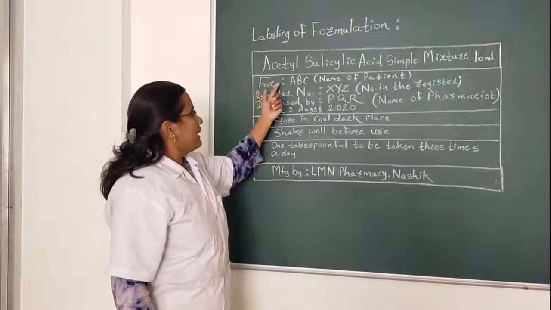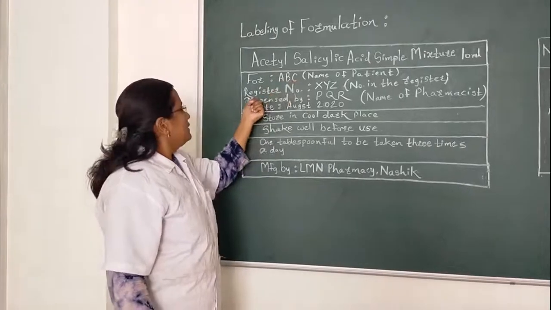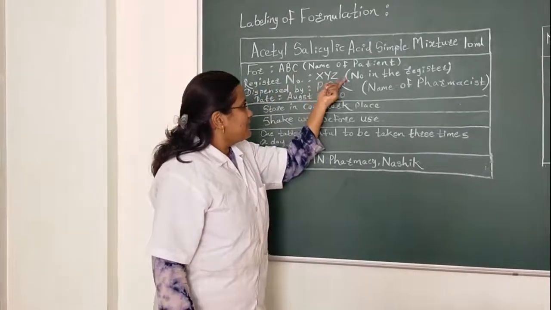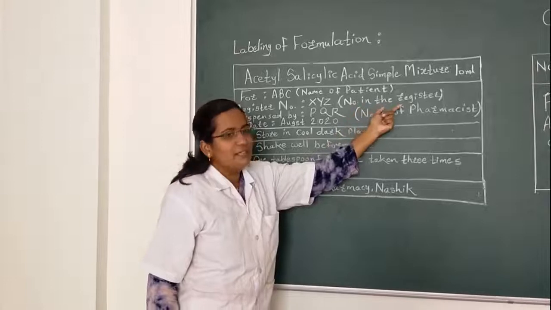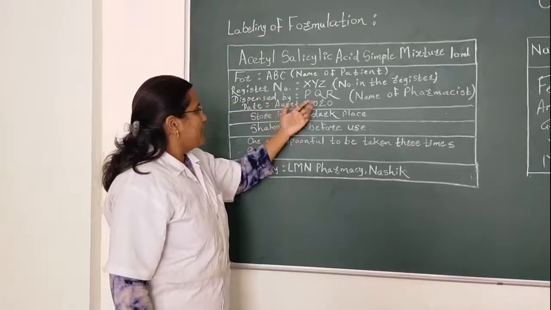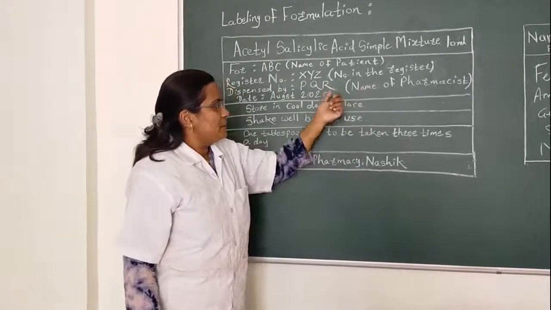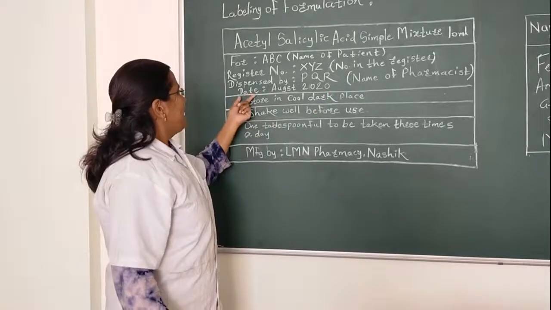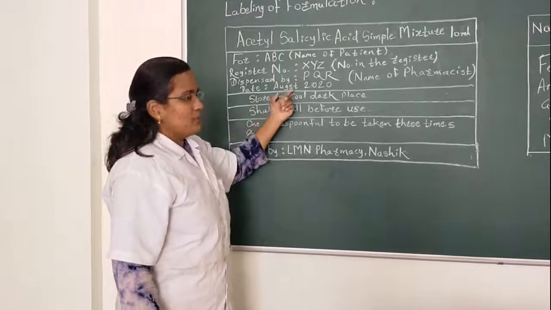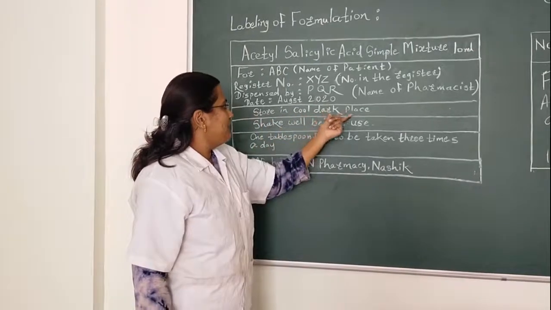Here, for ABC means the name of the patient for whom it is prescribed. Register number, that is XYZ, means which number is given in the register for that particular formulation, and dispensed by PQR means the name of the pharmacist by whom that product is sold or dispensed, and it also contains the date, August 2020. Then storage: store in a cool and dark place.